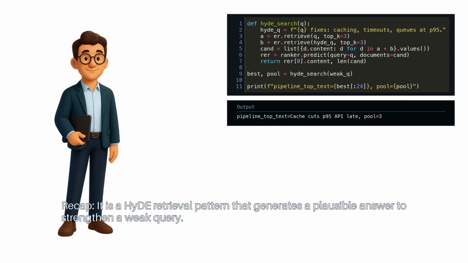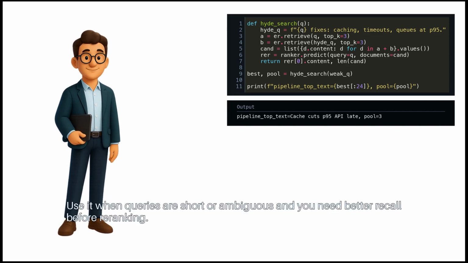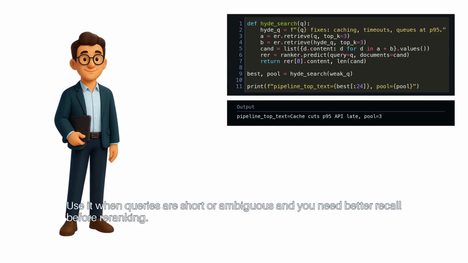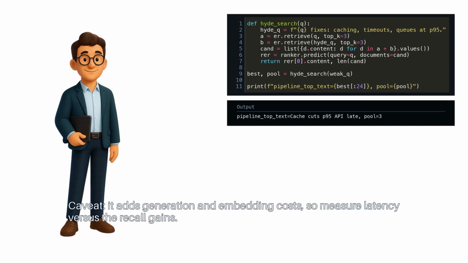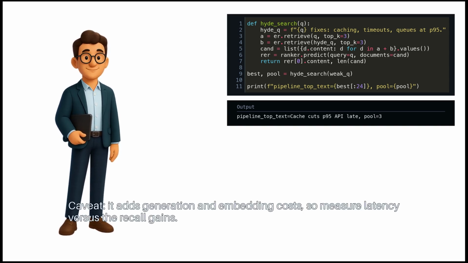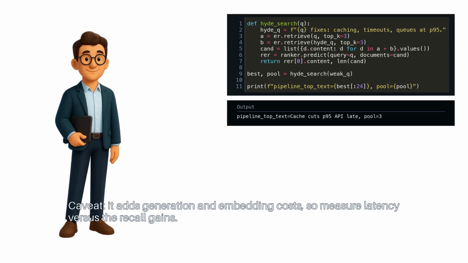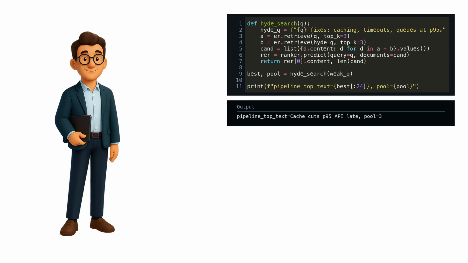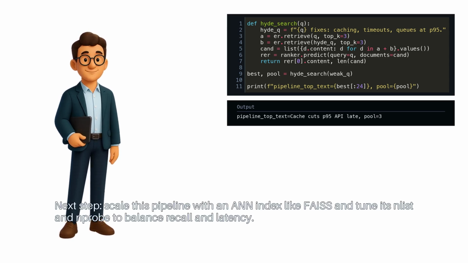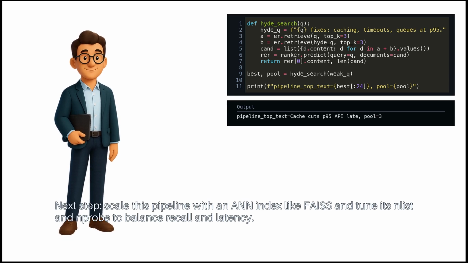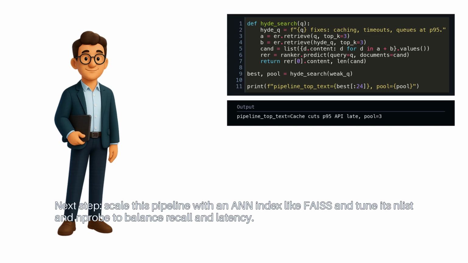Recap. It is a HyDE retrieval pattern that generates a plausible answer to strengthen a weak query. Use it when queries are short or ambiguous and you need better recall before re-ranking. Caveat. It adds generation and embedding costs, so measure latency versus the recall gains. Next step, scale this pipeline with an ANN index like FAISS and tune its nList and nProbe to balance recall and latency.